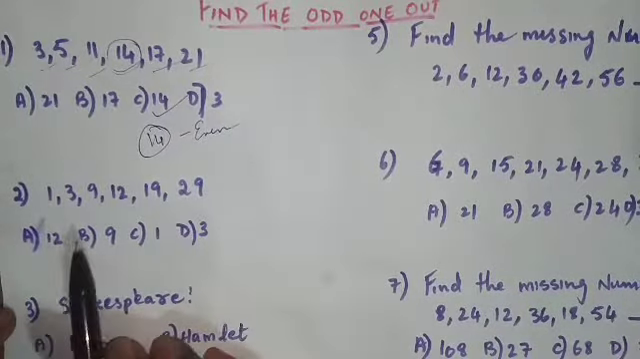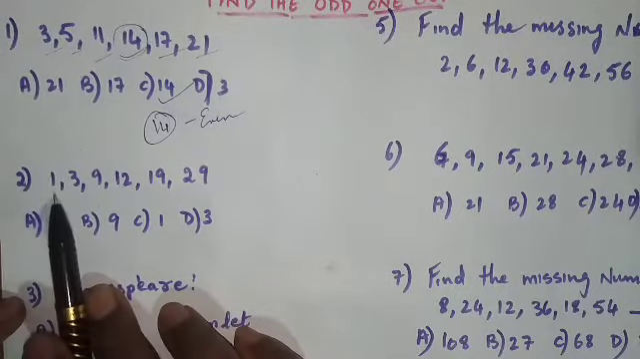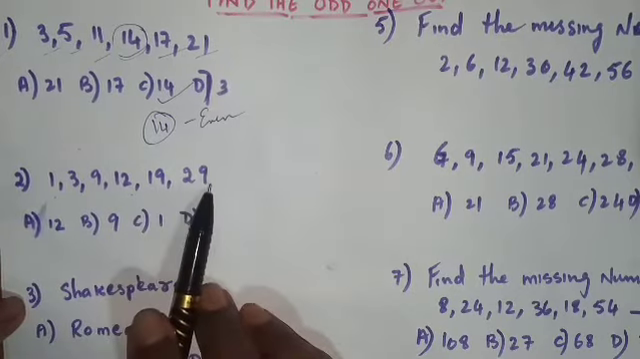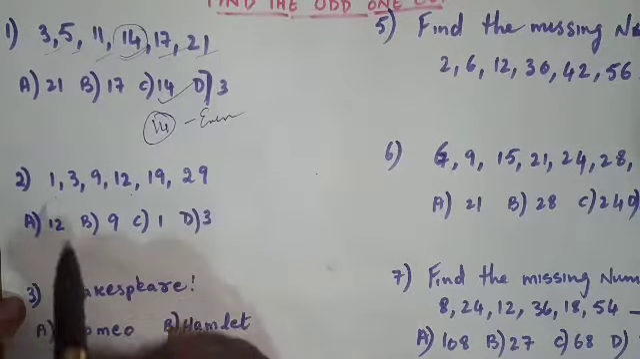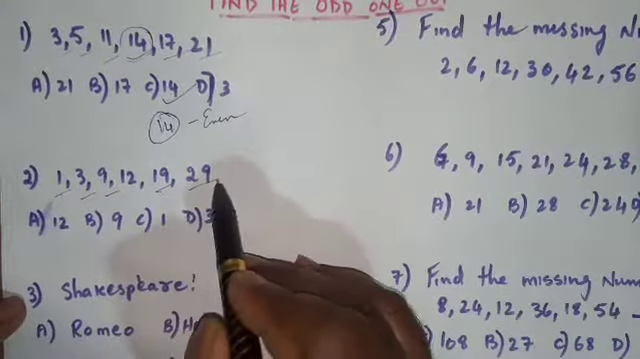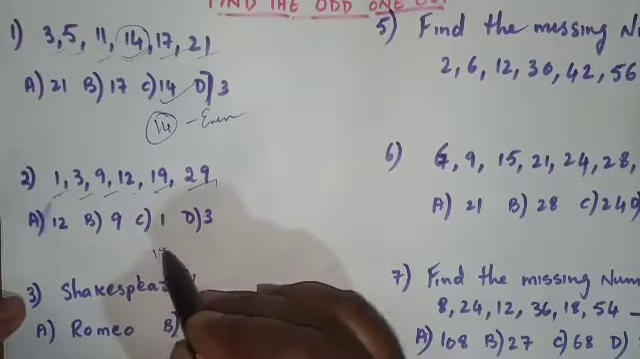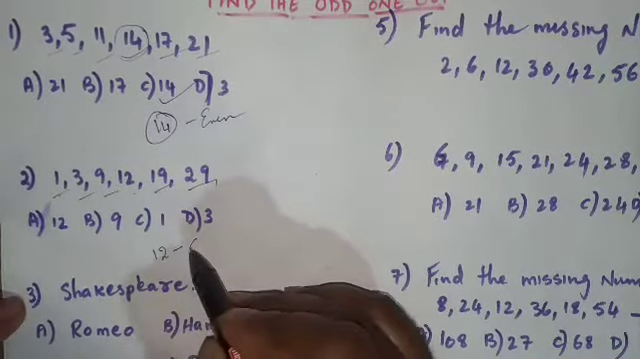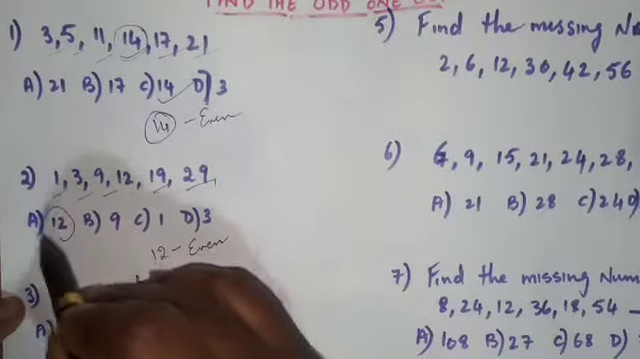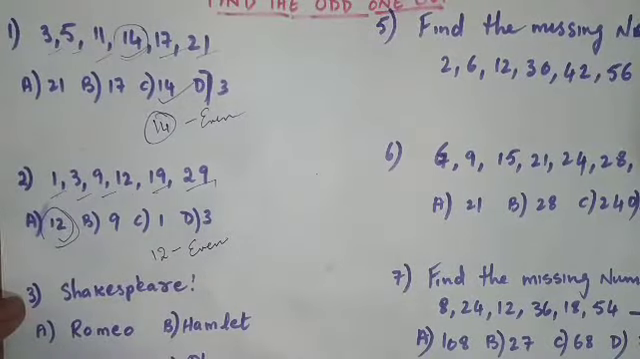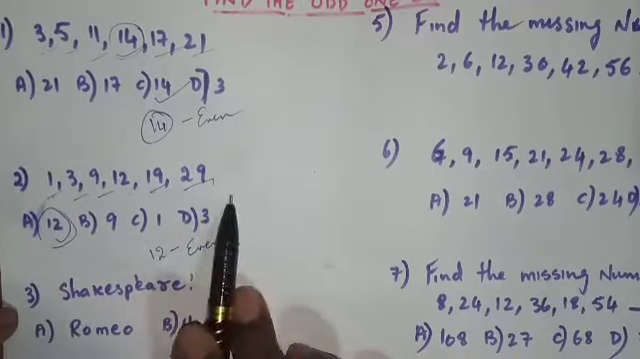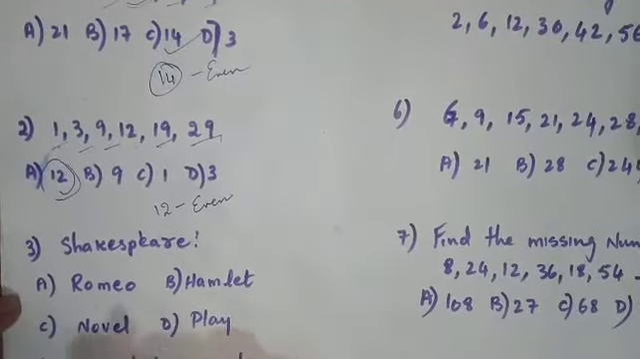Now next one is 1, 3, 9, 12, 19, 29. Now if you look at the numbers 1, 3, 9, 19, 29, all are odd numbers, whereas 12 is an even number. Therefore, again, option A is the right answer because 12 is the even number, whereas the other numbers are odd numbers.